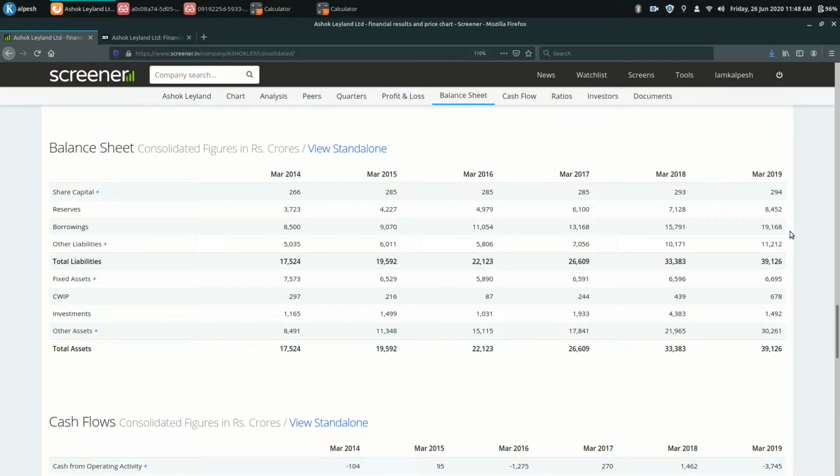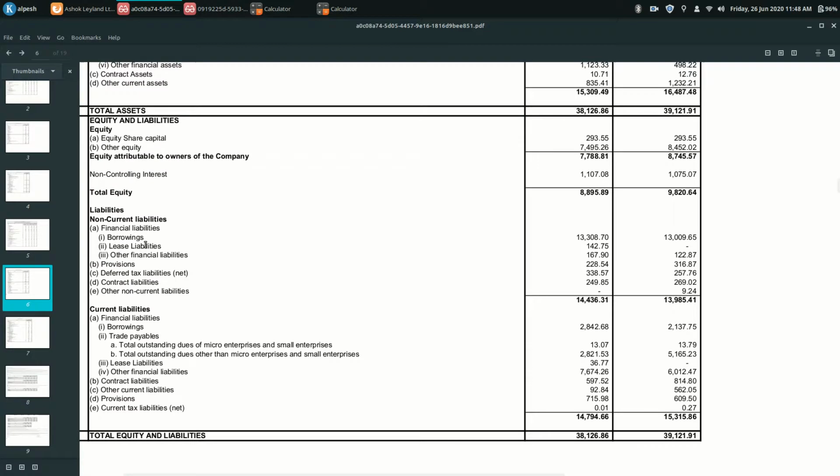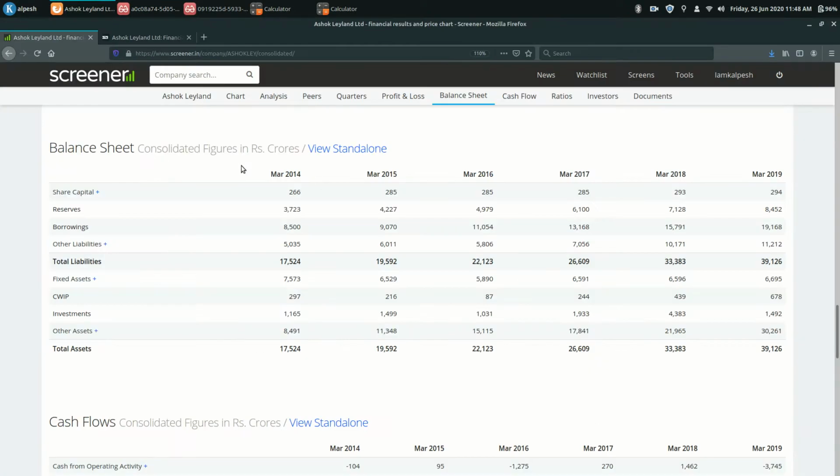Now we calculated it here, on March 2020 it is 13,300, and if you add all these lease liabilities and financial liabilities, then it is 14,436 crore of debt. So you see, they are not producing enough profit, enough cash to stay in the business.